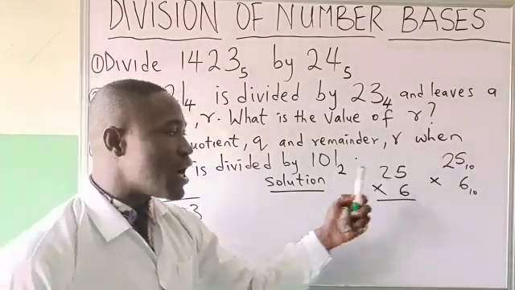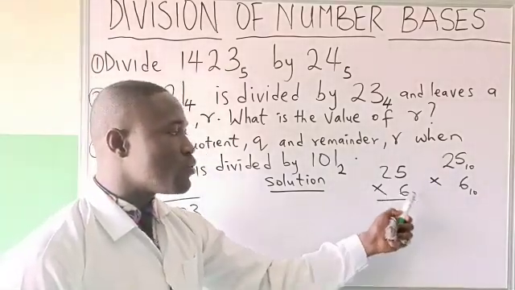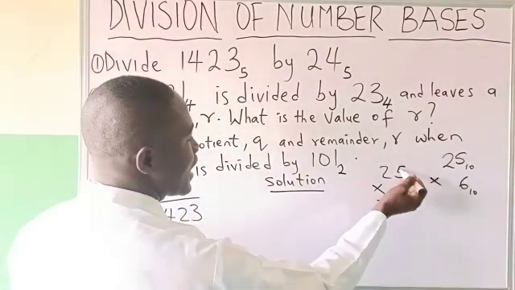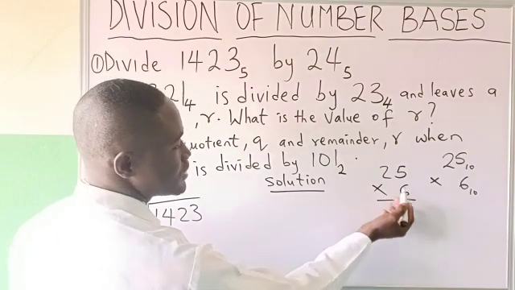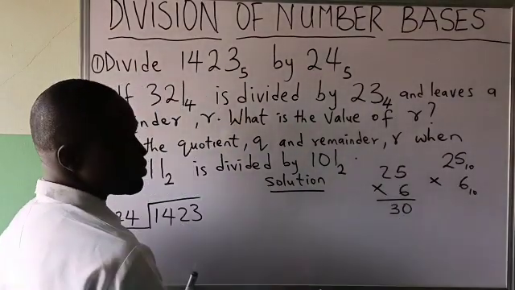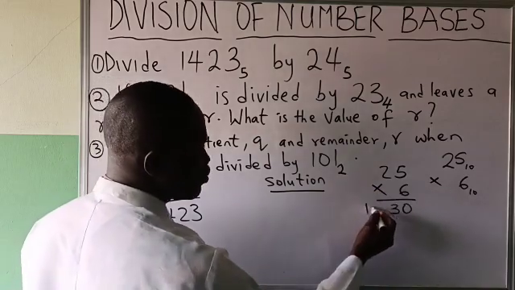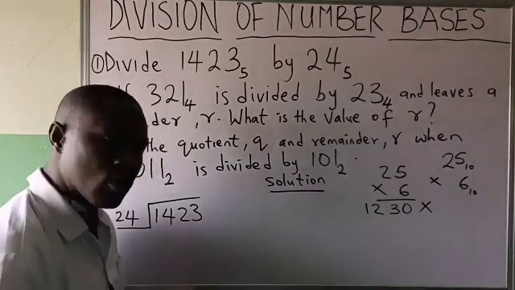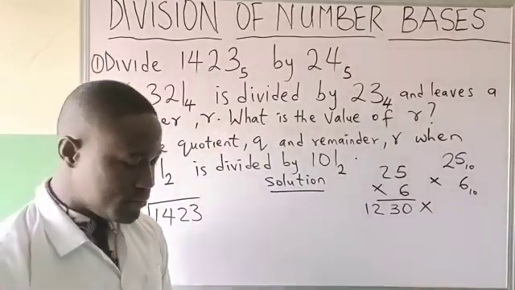Now, let's recap what we know from numbers in base 10. 6 times 5 will give me 30. Do I write 30 and then 6 times 2 is 12? Am I correct? The answer is I'm wrong. Why?